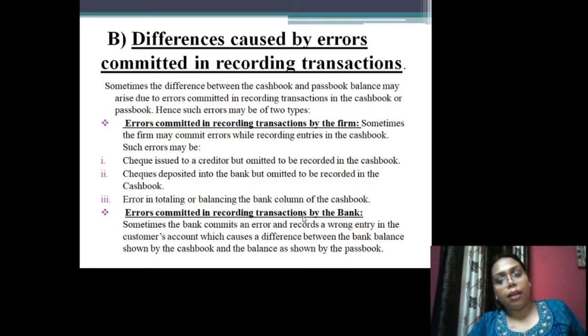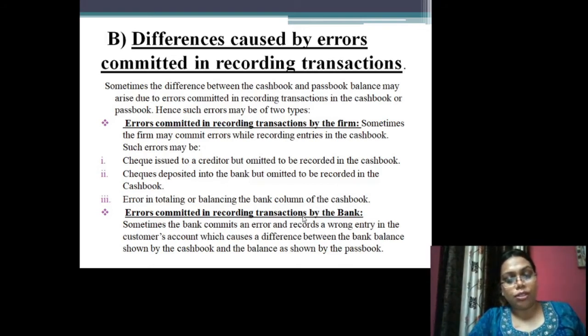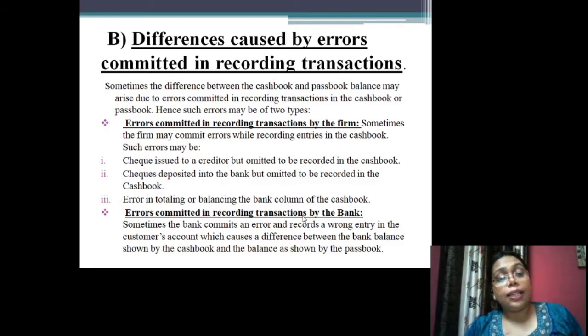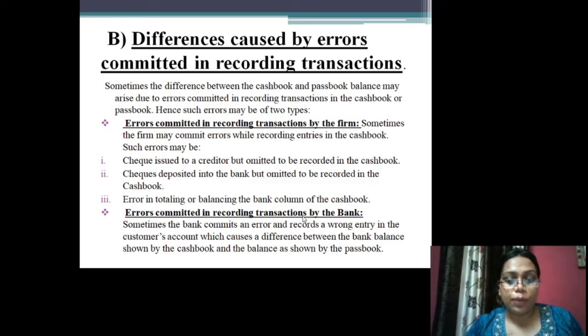Sometimes the firm may commit errors while recording the entries in the cash book. Such errors may be a check issued to a creditor but omitted to be recorded in the cash book. What does it mean? Like the errors that have been made due to recording of the transactions by the firm.